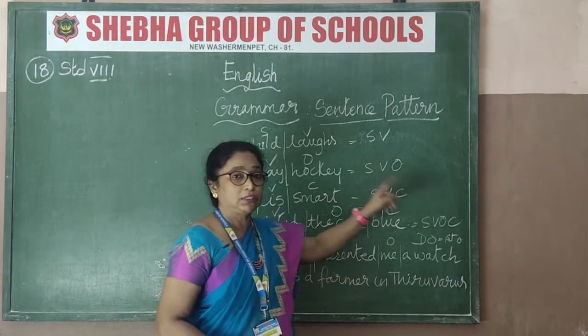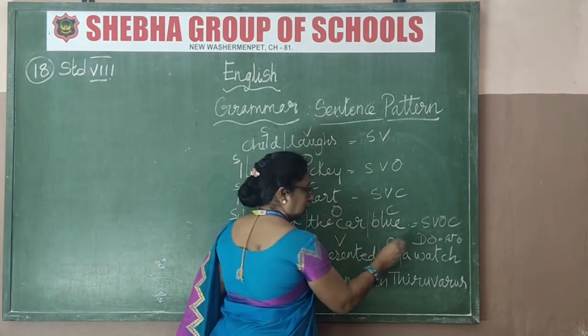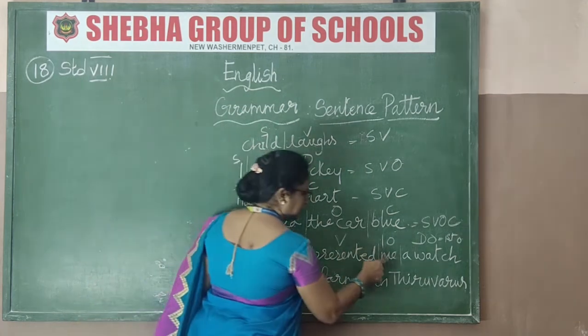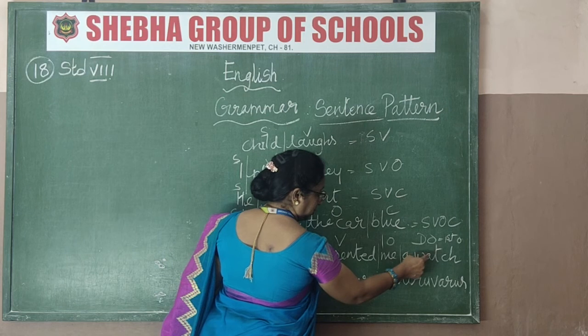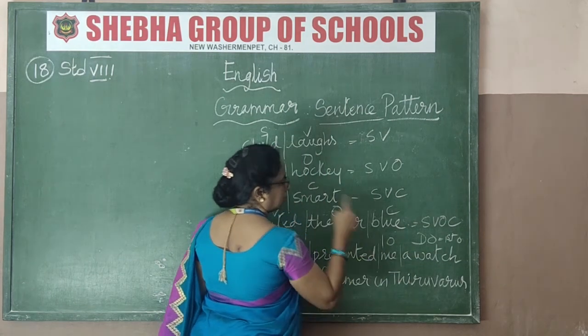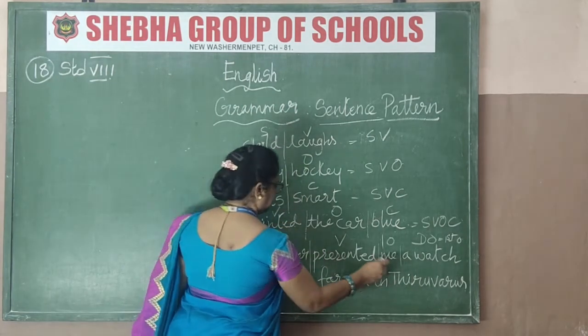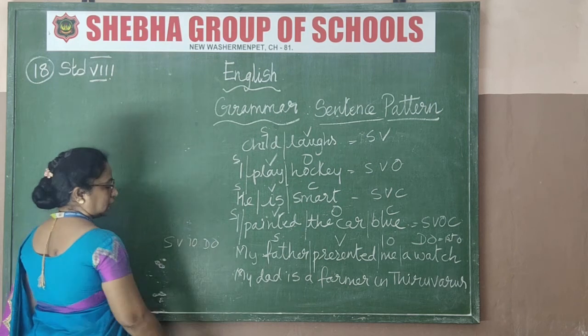First object is the watch, second object is you. So this is IO, indirect object. My father presented me a watch. The first object is a watch, second object is me. So the answer is SVIO. Got that now?